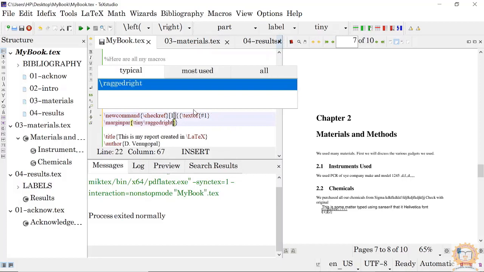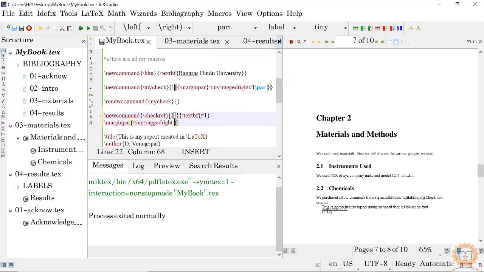We are writing something like this. So you have to put one extra thing and then one extra thing and one extra one.